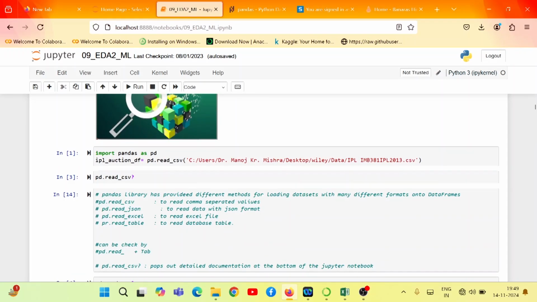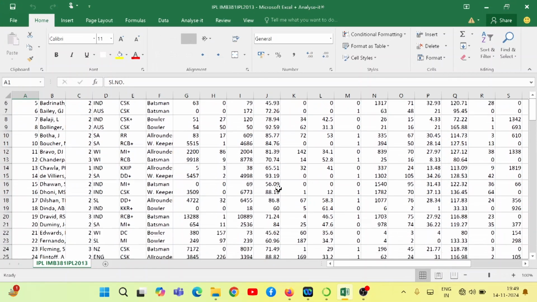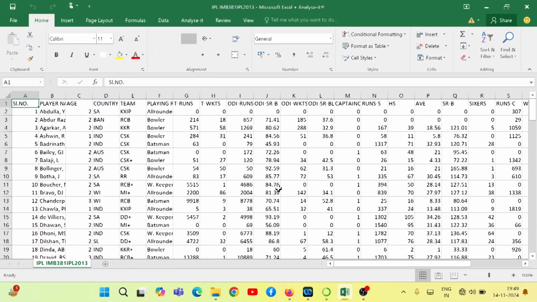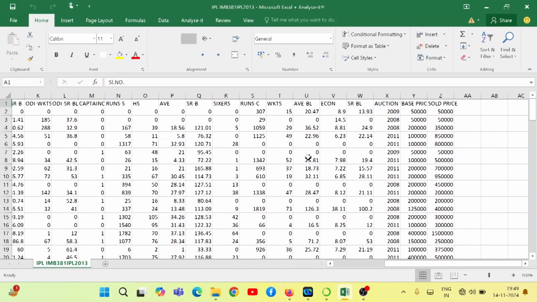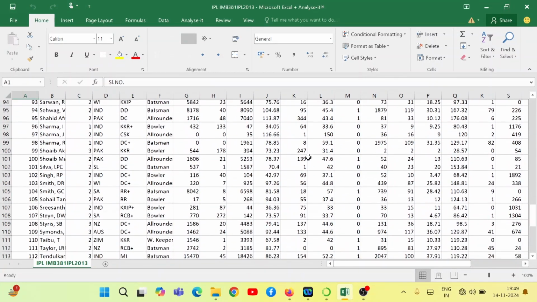There are several metrics on which every player has been measured. I want to show you that data first. So this is the data which I have with me. I have downloaded this from Kaggle. You may see there are several features we have right now. There are 26 features in our data set, and we have 130 rows, right?